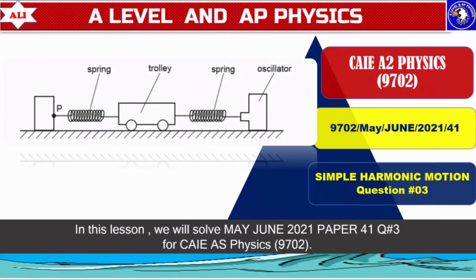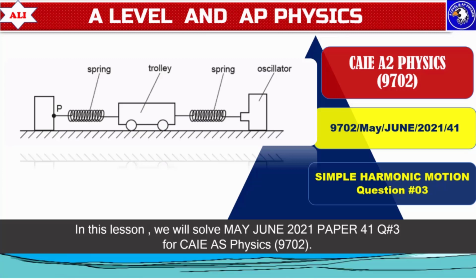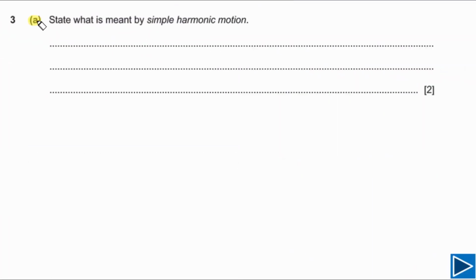Welcome to A-Level and AP Physics. In today's lesson, we will discuss an important past paper question from May-June 2021, paper 4.1. And today's question is about simple harmonic motion. For part A, we need to state what is meant by simple harmonic motion. This is a very basic question, but it is the most frequently asked question in past papers. Almost every year, you will see they will ask you, state what is meant by simple harmonic motion. So we need to be very clear about how we can state simple harmonic motion.